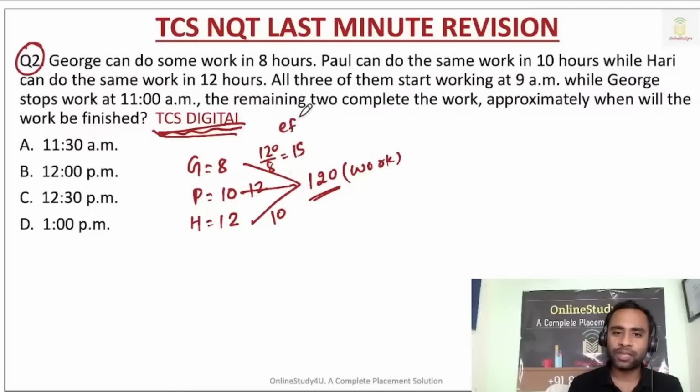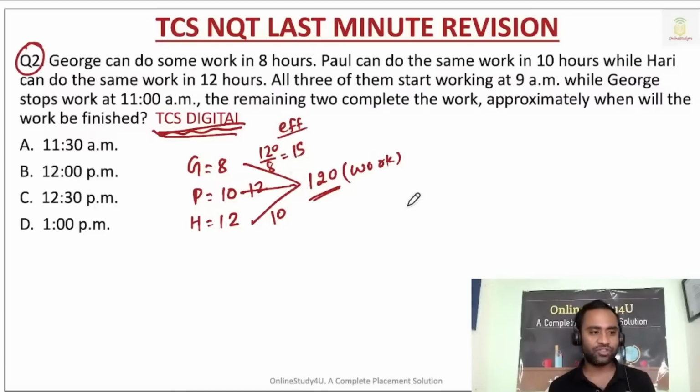Now we have got the efficiency. That means George can do 15 work in an hour, Paul can do 12 work in an hour, and Hari can do 10 work in an hour.